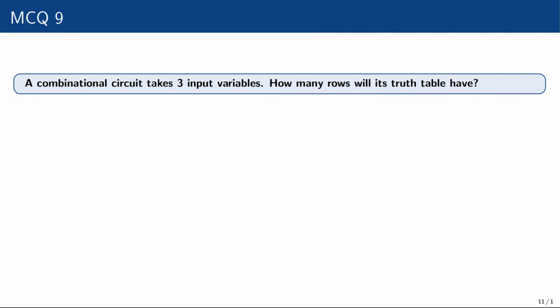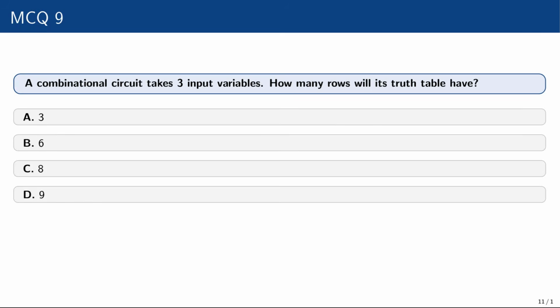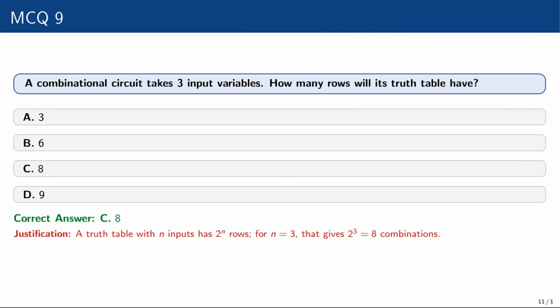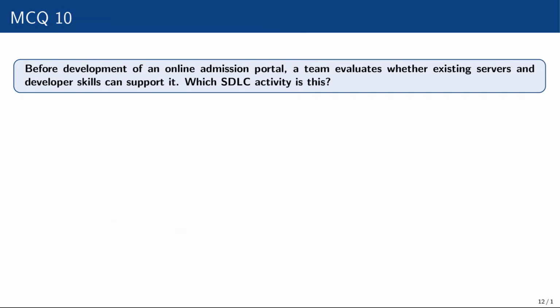Question number 9. A combinational circuit takes 3 input variables. How many rows will its truth table have? 3, 6, 8, 9. The correct answer is 8, because 2 raised to the power 3 is 8. A truth table with n inputs has 2 raised to the power n rows. For n equal to 3, that gives 2 raised to the power 3, equal to 8 combinations.